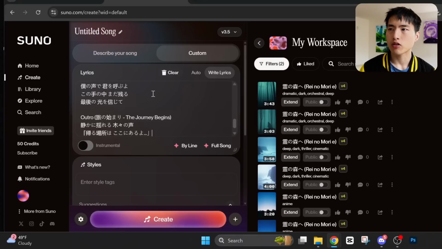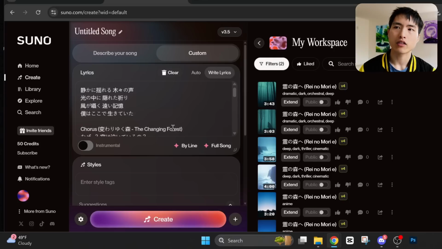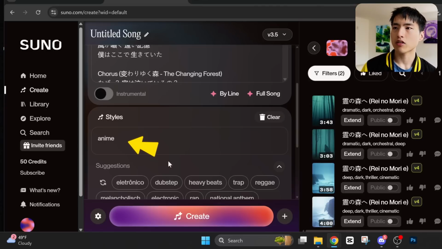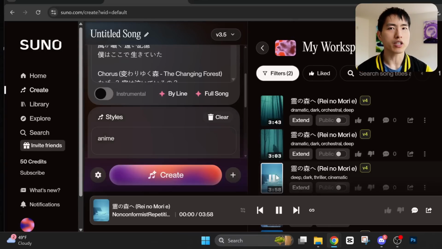We can create an AI soundtrack using the Suno music generator. I'll paste in lyrics for the AI song, which I generated using ChatGPT. And then inside the style section, simply put anime. After a few tries, I ended up with an AI song I think matches up pretty well with my story.